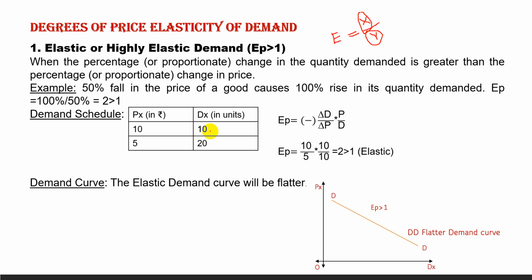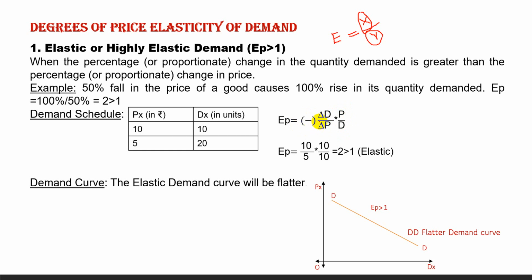How to get it? Change is 20 minus 10 is 10 divided by original, 10 by 10 into 100 is equal to 100%. So in the percentage method, easily we can calculate this: 100 by 50 is equal to 2, which is greater than 1. Now let us see it in the proportionate method. Proportionate method will explain this formula. Proportionate method is what? Change in demand divided by change in price multiplied by original price divided by original demand.